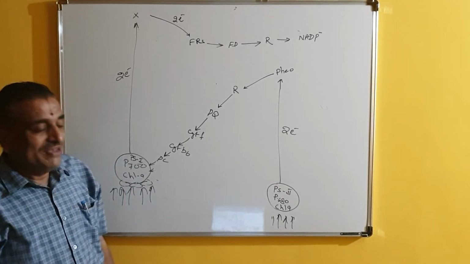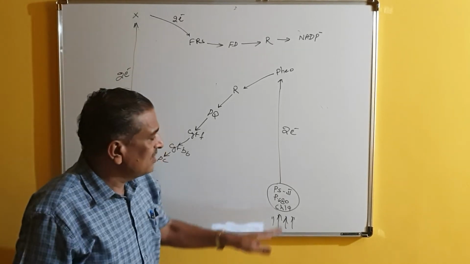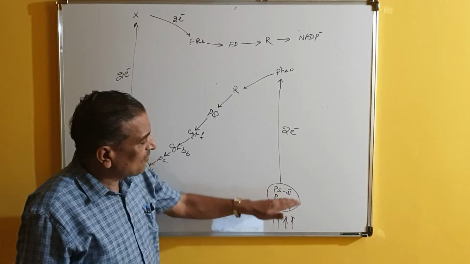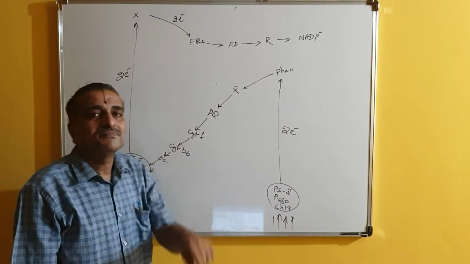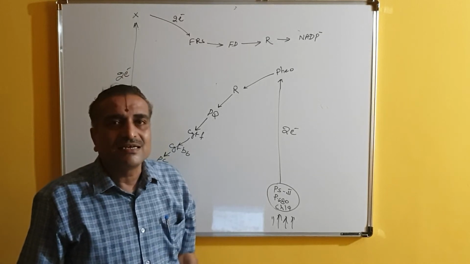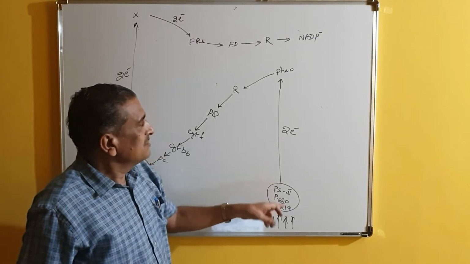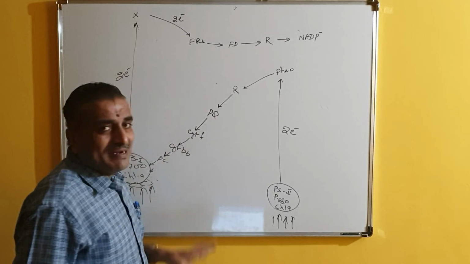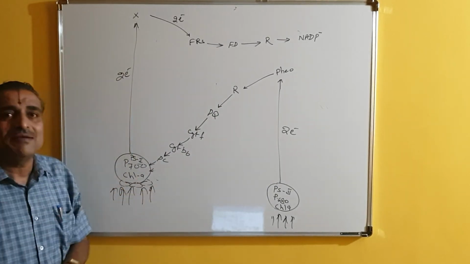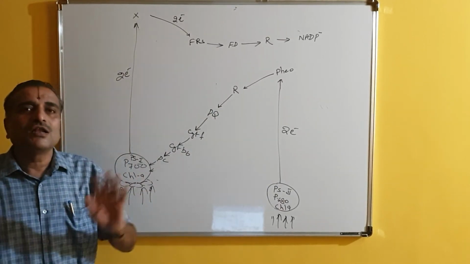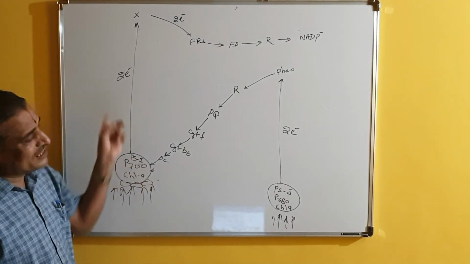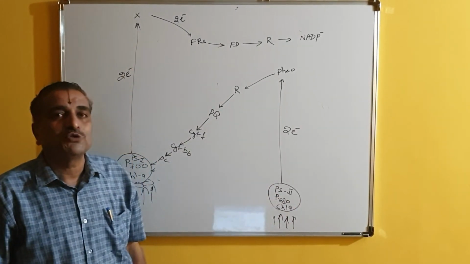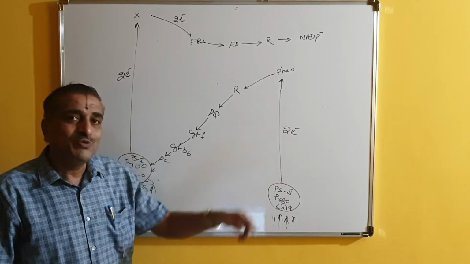So this very intelligent thing is happening here. Electrons which are released from pigment system 2 have come and joined pigment system 1. Is it cyclic? No. So now these electrons have come and joined pigment system 1. Pigment system 1 is happy because it comes to ground state. But this pigment system 1 will not give back electrons to pigment system 2. So this pigment system 2 will die.